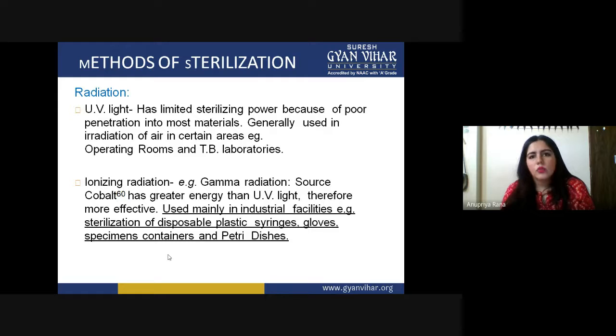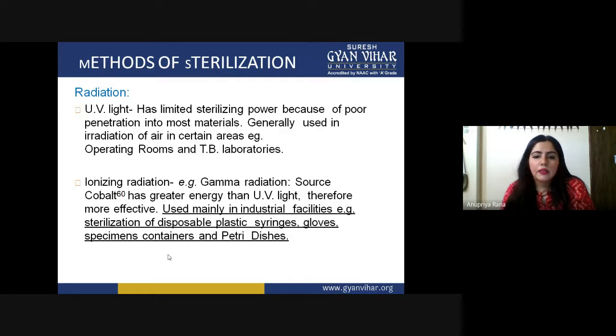So that can do the surface sterilization to an optimum point, but it is not very efficient at killing all kinds of microorganisms. But in ionizing radiation, they have gamma radiation, and the gamma radiation source is like cobalt 60. They have a much greater energy than the UV light. So this greater energy is used to penetrate the microbial cell membrane and destroy them. So therefore they are more effective as compared to the UV light.